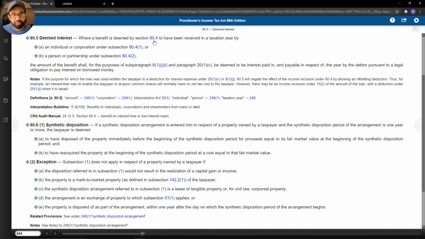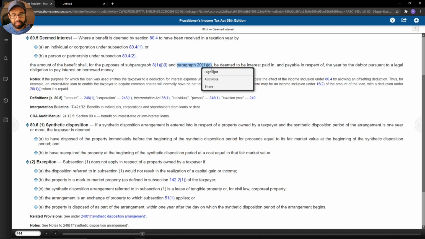So if there is an interest benefit according to 80.4 to have been received in a taxation year by an individual or corporation, and that would be the case in our question that we're working on today, the amount of the benefit shall, for the purposes of paragraph 81JI and paragraph 21C, which is where we are coming from, be deemed to be interest paid and payable in respect of the year by the debtor.